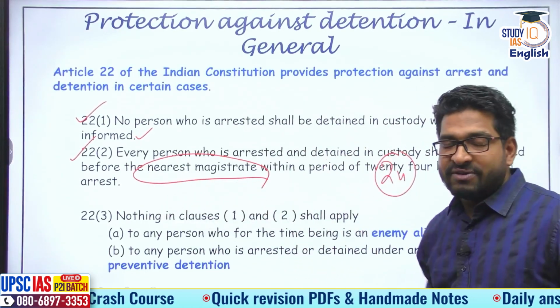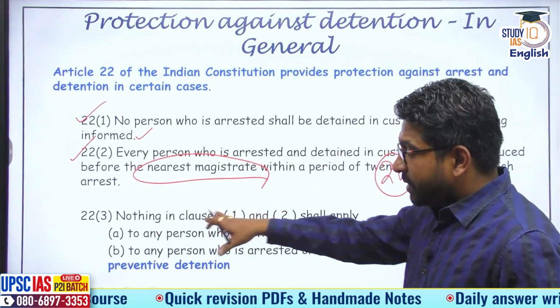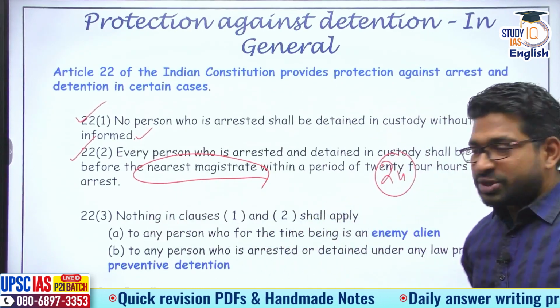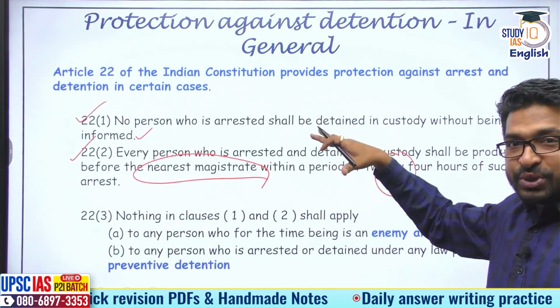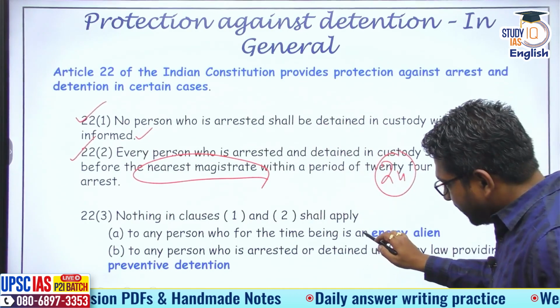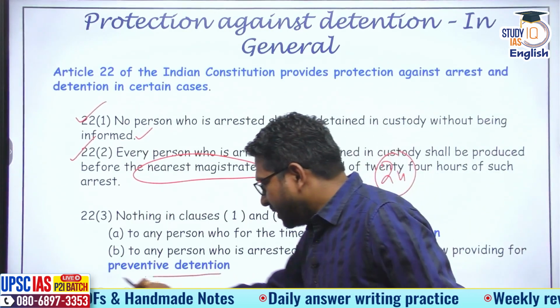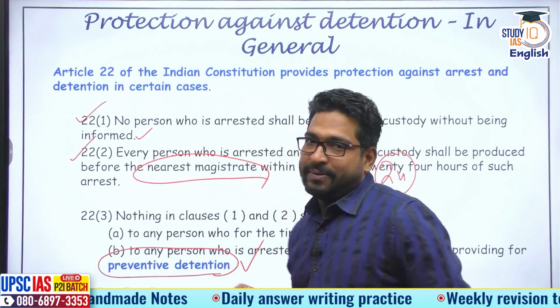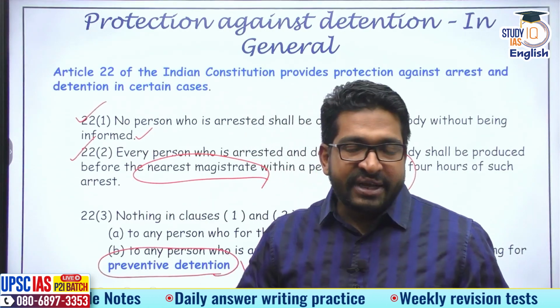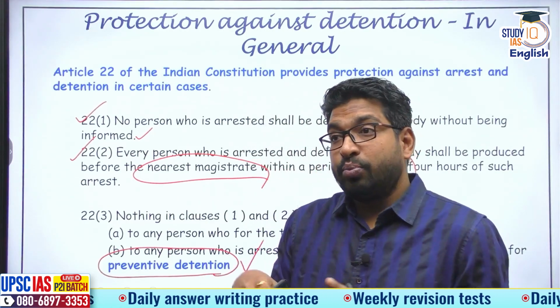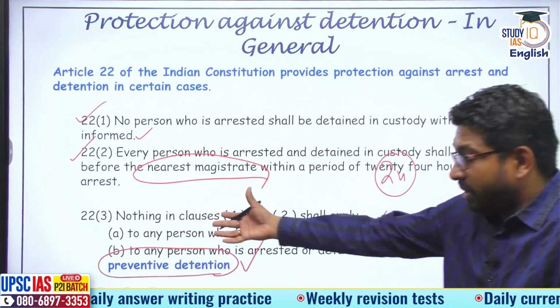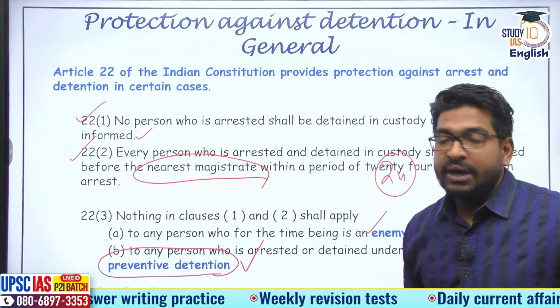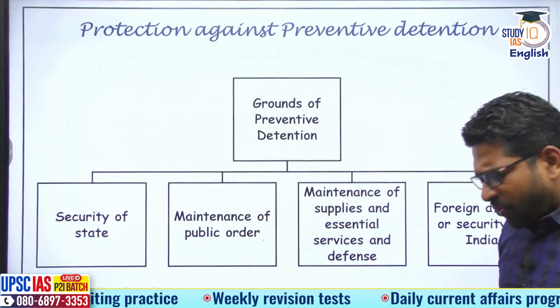Now, these protections are available for punitive detention. However, in the clause 3, it clearly mentions that these rules do not apply to enemy alien. Of course, apart from that, in case of preventive detention as well. So, in India, preventive detentions are constitutional, are legal from Article 22, Clause 3. Yes, there are certain protections provided.